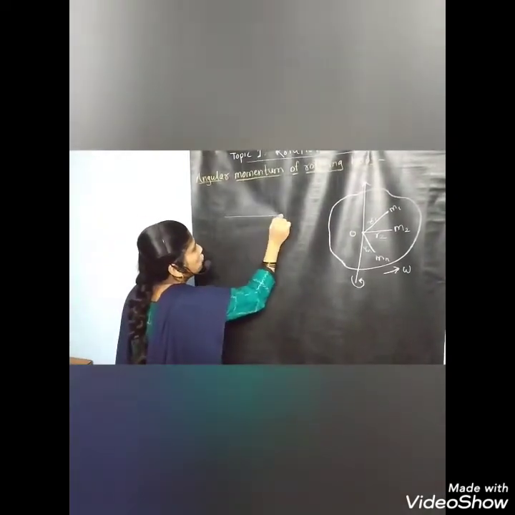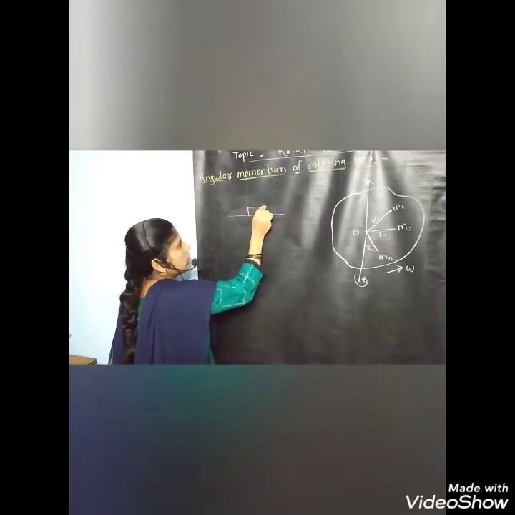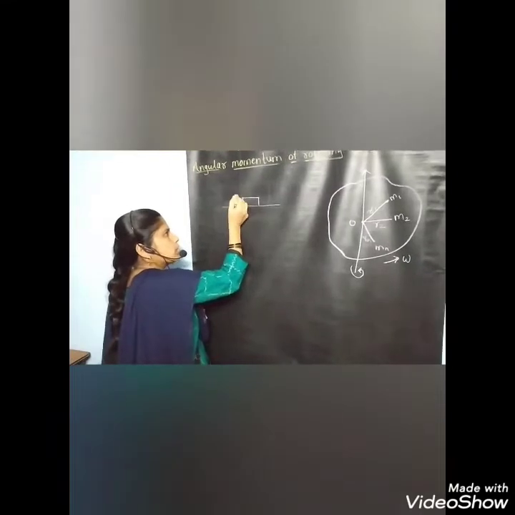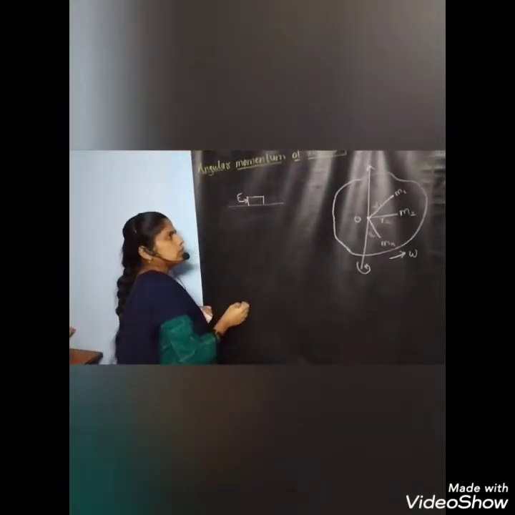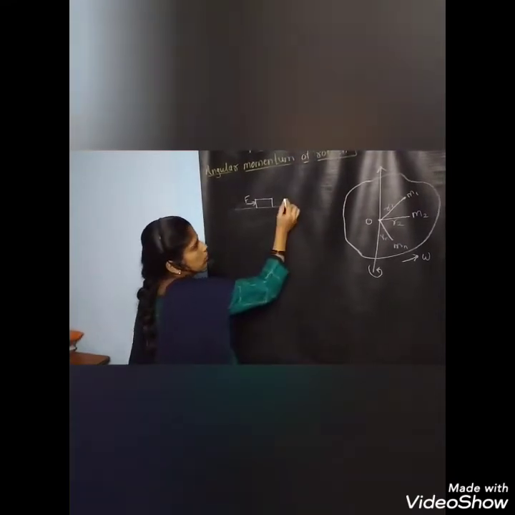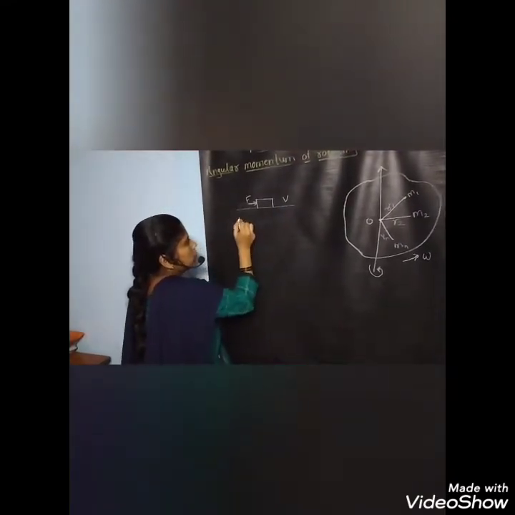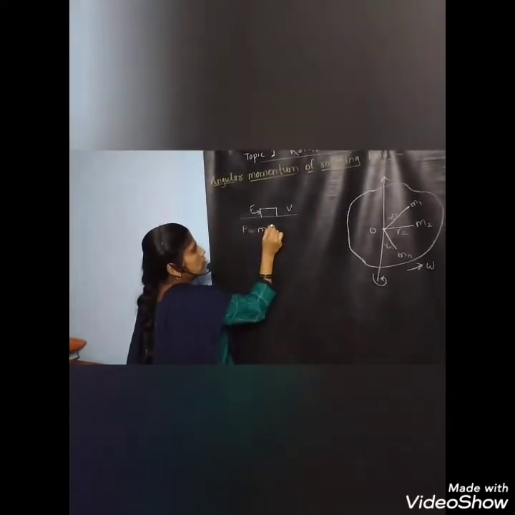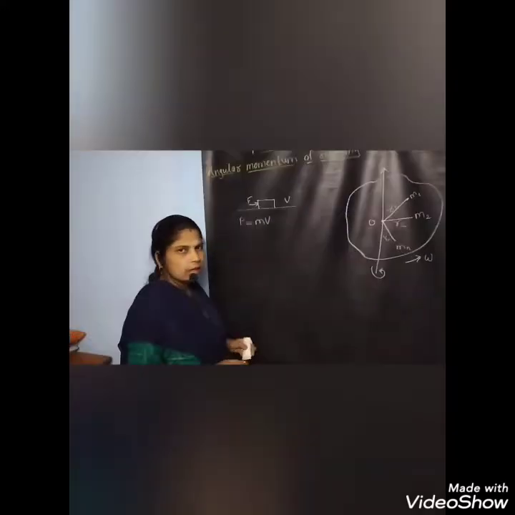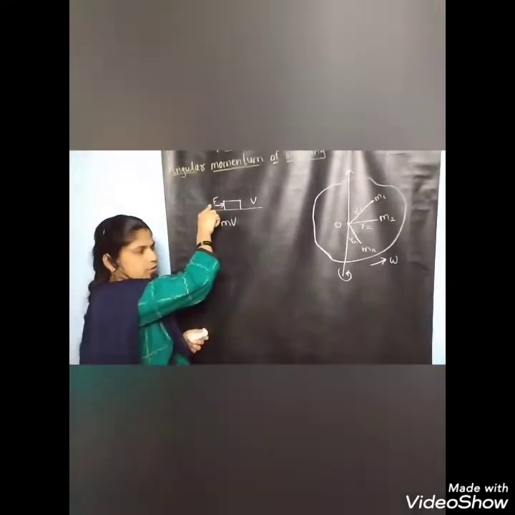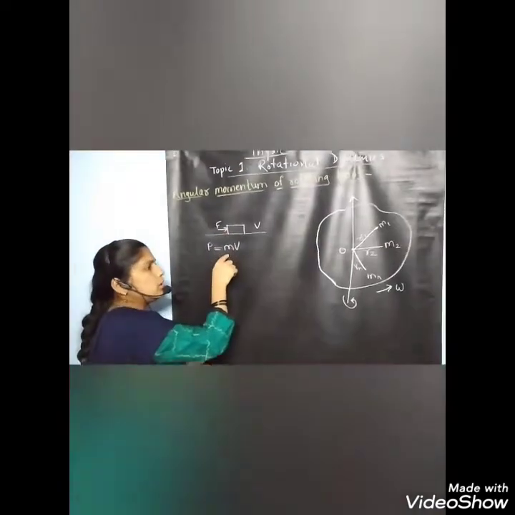If we want to move a body in a straight line path, and we apply a force F on that body, then that body moves in the direction of the force with velocity v. Then we get linear momentum, which is given by mass into velocity, and the rate of change of linear momentum is nothing but force. This is in linear motion.